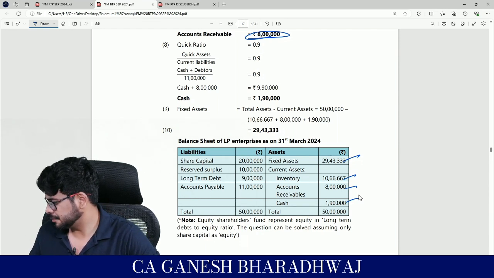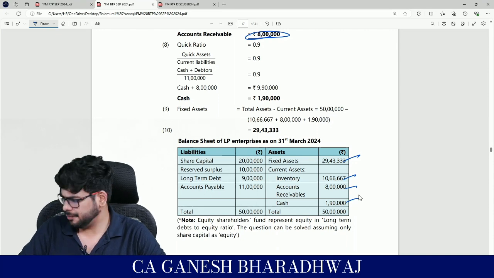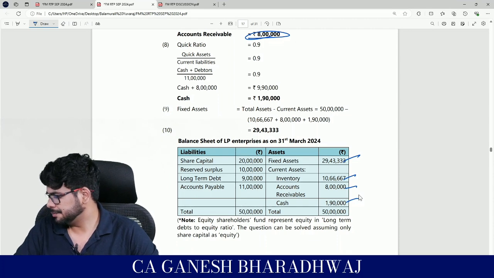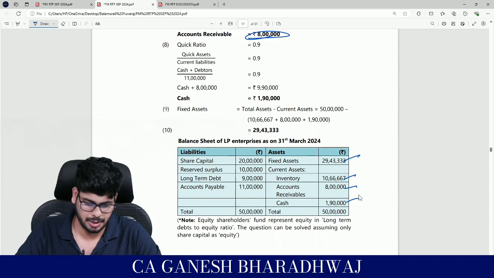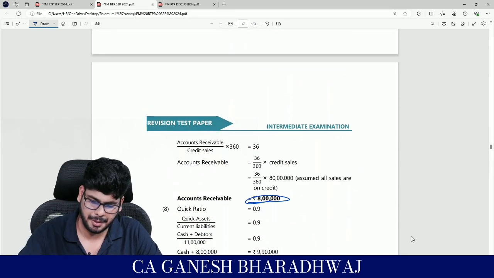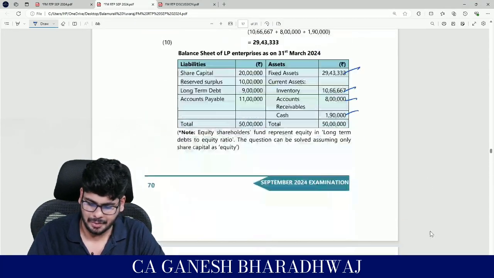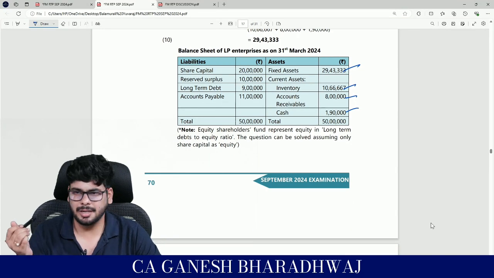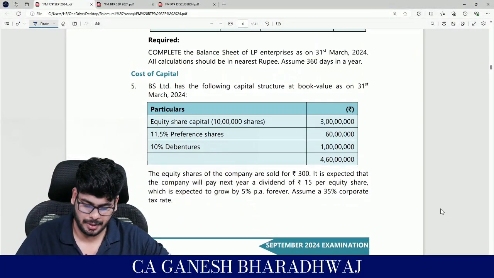Second. Okay, so write down. The type is descriptive, the chapter is ratio analysis, and the topic is balance sheet preparation, BS prep using ratios. That's all. Balance sheet preparation using ratios. I think it was fairly simple. You want to note anything specific? That's about it. It's fairly simple. Okay, shall we move to the next one? Yes, guys. So, next question.